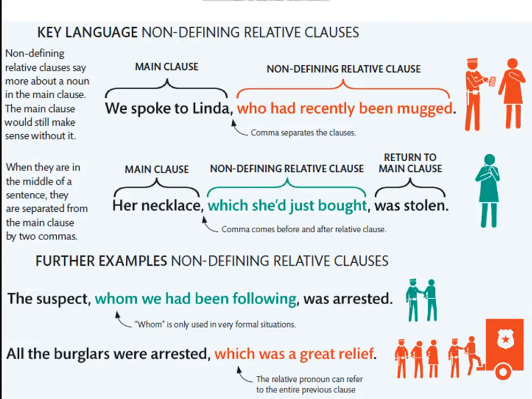Let's see more examples. The suspect whom we had been following was arrested. Whom is only used in a very formal situation. Usually we say who. We don't use whom so much.